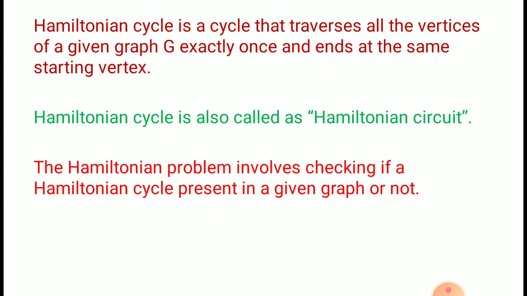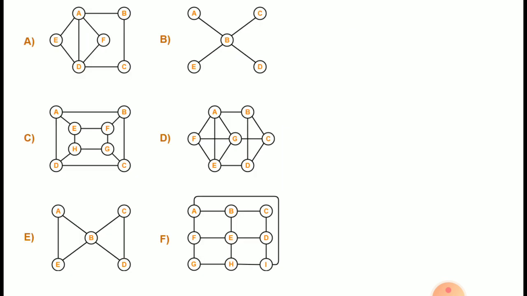The Hamiltonian problem involves checking if a Hamiltonian cycle is present in a given graph or not. It uses a backtracking approach. Let us take a few examples to identify whether a graph contains a Hamiltonian cycle or not. As per our discussion, Hamiltonian cycle means if we start from one vertex, finally we have to reach the same vertex by visiting all other remaining vertices of a given graph.